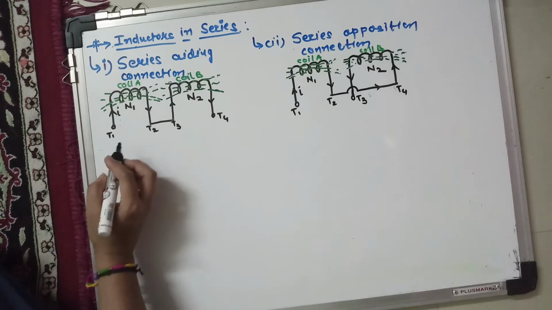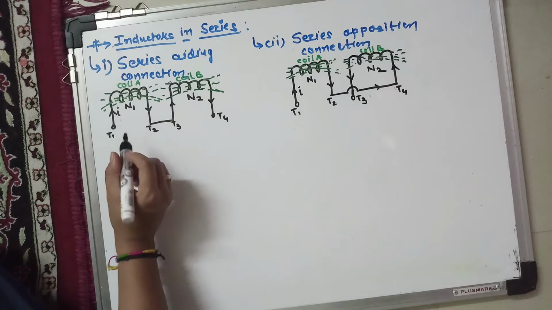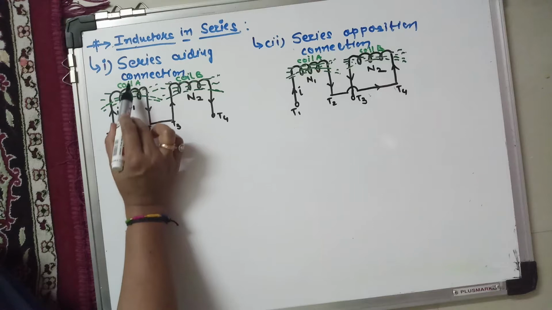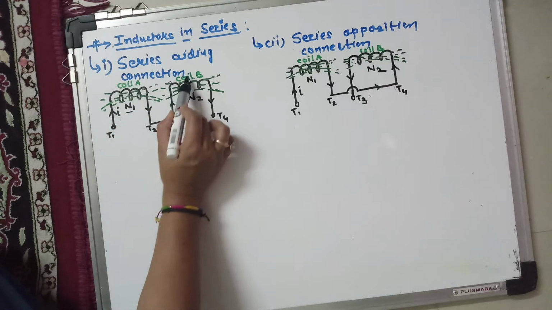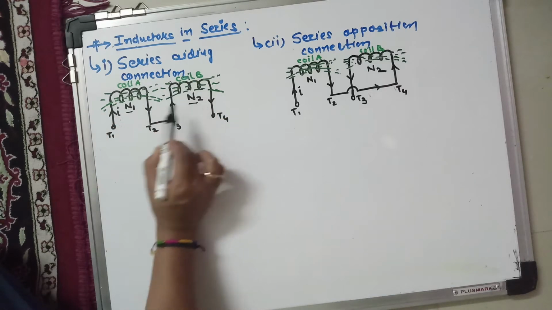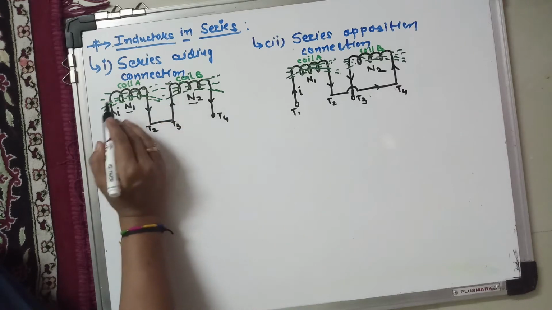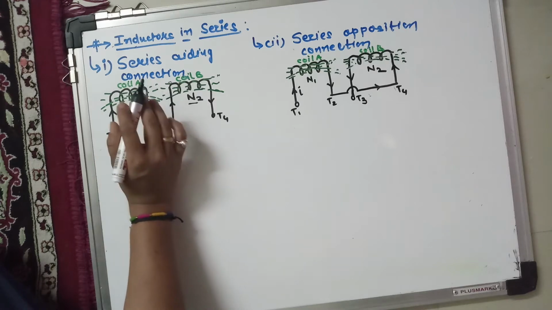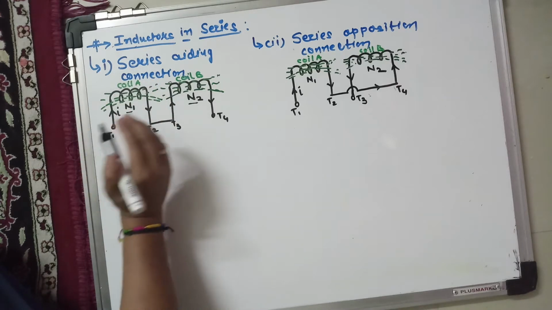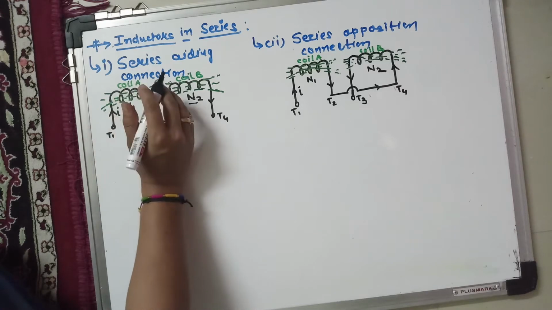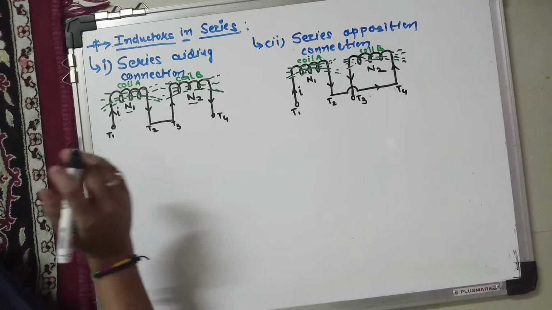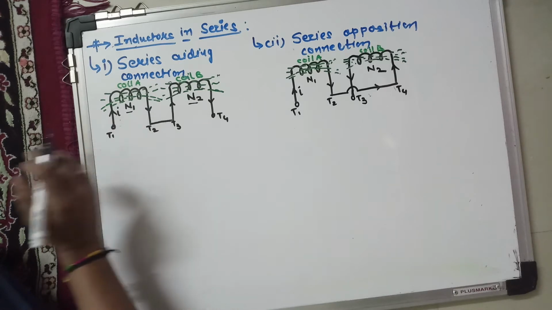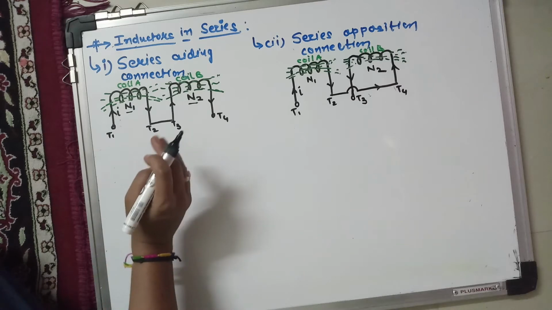Now take the first case, that is the series adding connection. See here, two coils are there, labeled as coil A and coil B. Coil A has N1 turns and coil B has N2 turns. Both coils are connected in series in such a way that the fluxes produced by both the coils help each other. When the fluxes help each other, the direction of the self-induced EMF and the mutually induced EMF are the same.